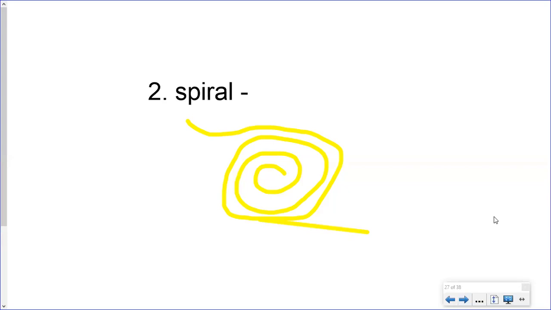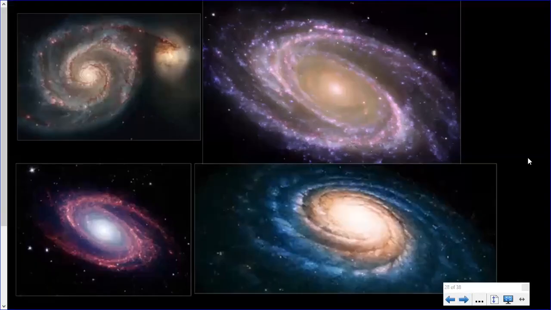So these are super beautiful. Wait till you see them. Here comes some examples of spiral galaxies. You can kind of imagine it looks like water going down a drain. These have what are called arms on the outside of them. So they have that circular middle, but they look like they're spinning, and you can see that they end in what's called an arm to the galaxy.